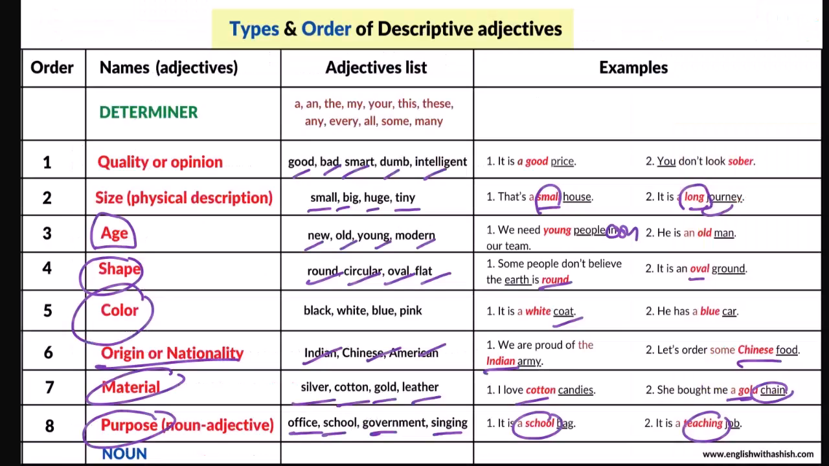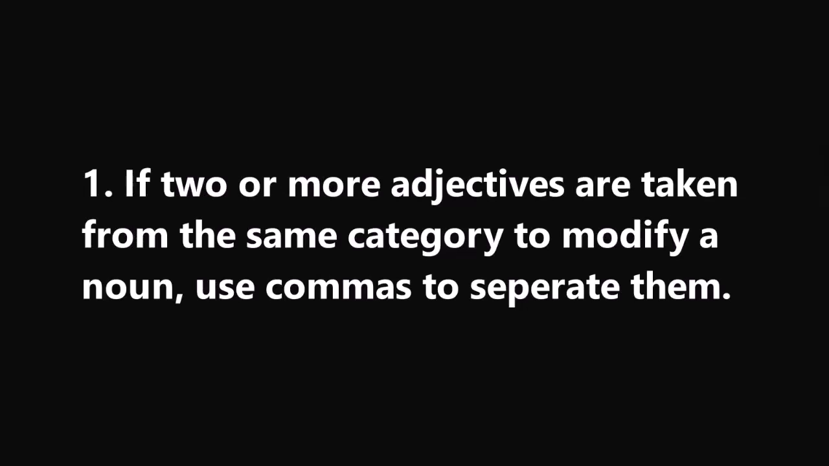All right, coming back. So this is the order of descriptive adjectives. If you want to describe a noun using different types of descriptions like quality, size, age, shape, color, origin, nationality, purpose, this is the order you're going to use the adjectives in. All right. Let me show you some examples. But before that, let me tell you this.